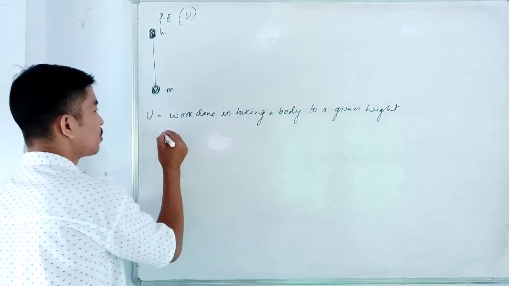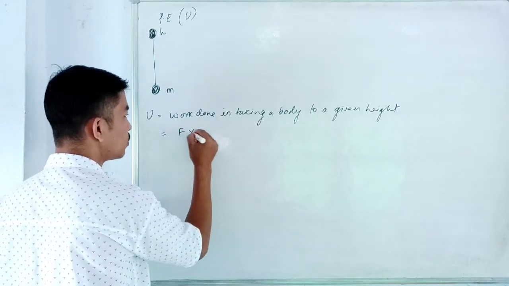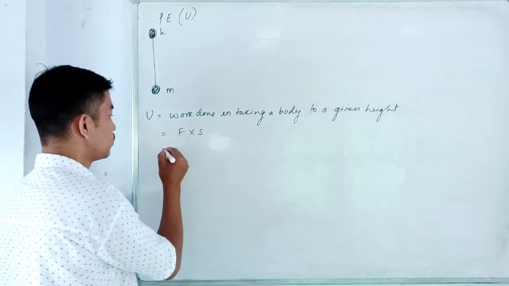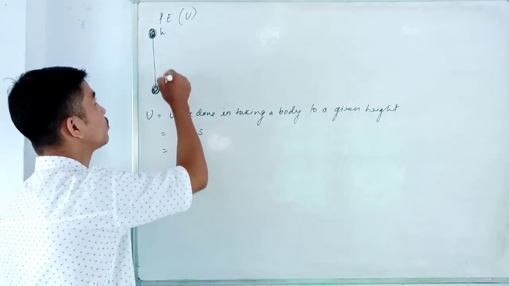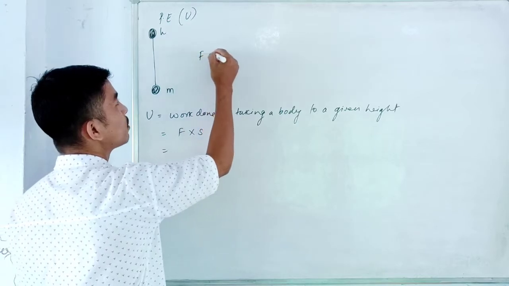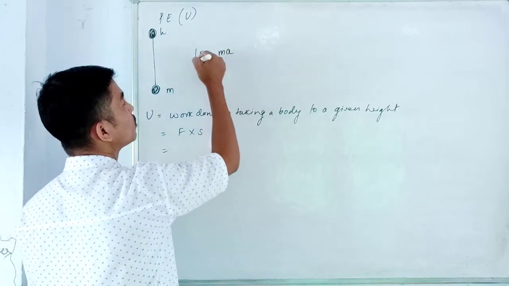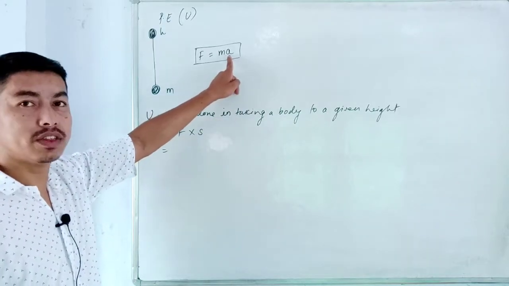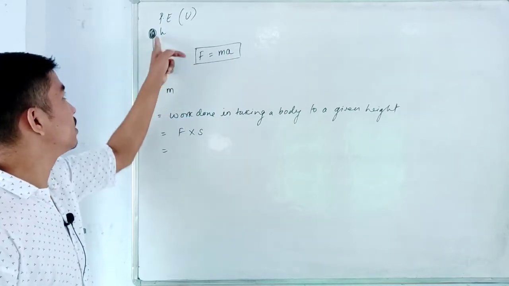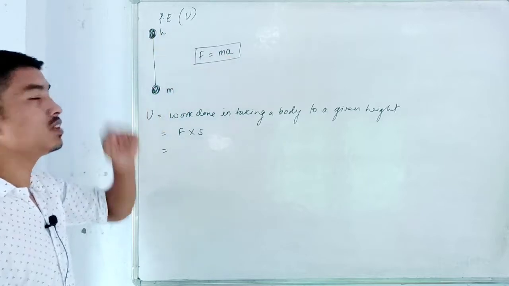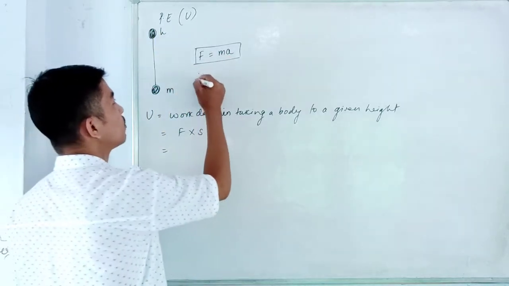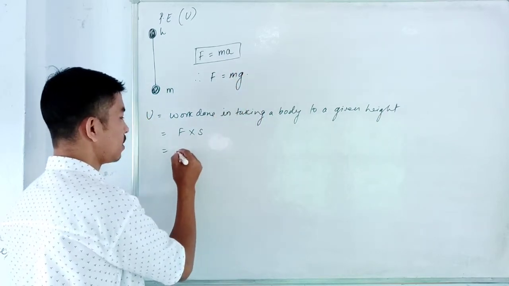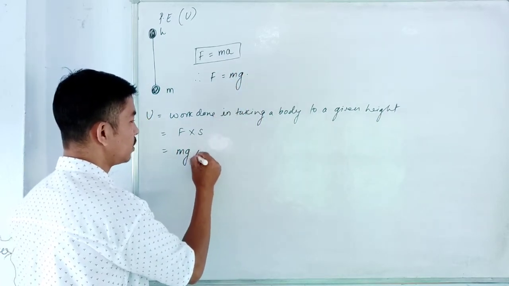So the work done is equal to force into displacement, which we have already learned in our previous classes. So what is the force here? The force is given by F equals m into a, from Newton's second law of motion. Here a is the acceleration, and in this case the acceleration is the acceleration due to gravity. So I can write F is equal to m into g. So simply I replace this F with m into g into s.